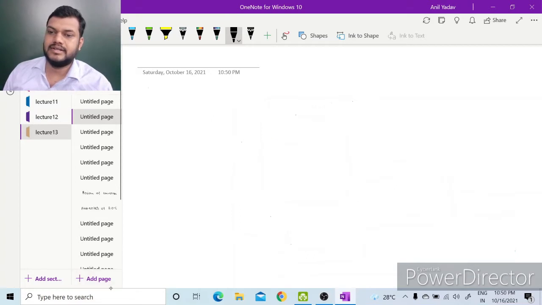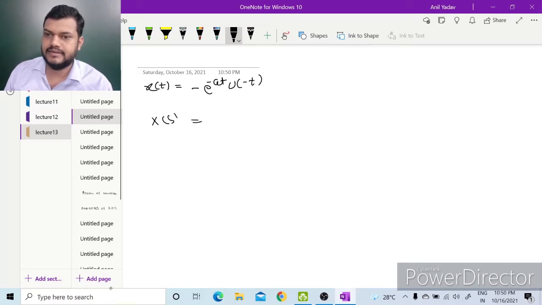Let us take another example. Let us say x(t) is minus e to the power minus at u of minus t. For this, again X(s) can be written as the integral from minus infinity to infinity of minus e to the power minus at u of minus t e to the power minus st dt.